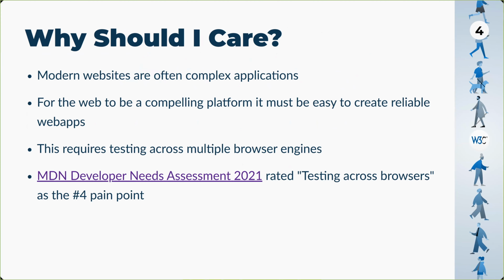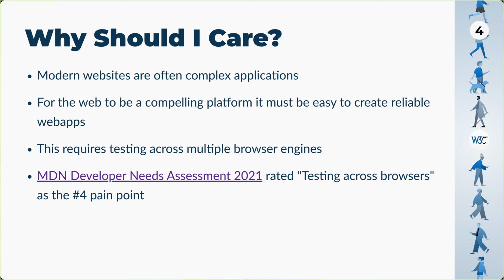Well, the modern web is used to deploy complex application software, and shipping reliable software requires testing. Modern development practices focus on extensive automated test suites, usually as part of a continuous integration and deployment pipeline. So if we want application authors to write software for the web, it must be easy for them to write automated tests for those applications.